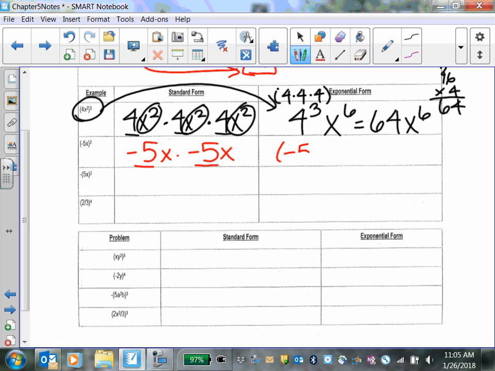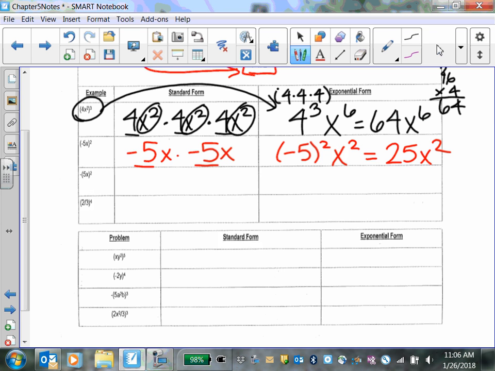So negative 5 squared, and then there's 2 x's, so x squared. And again, you can totally change that. Negative 5 times negative 5 makes a positive 25x squared. Both are acceptable.